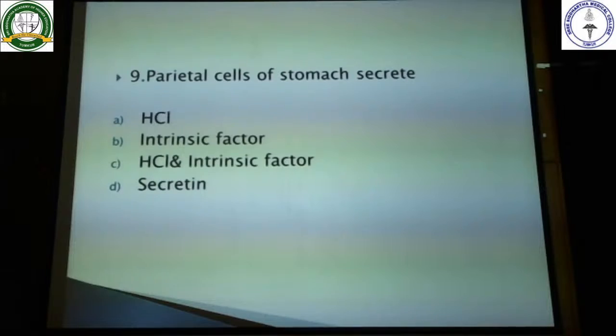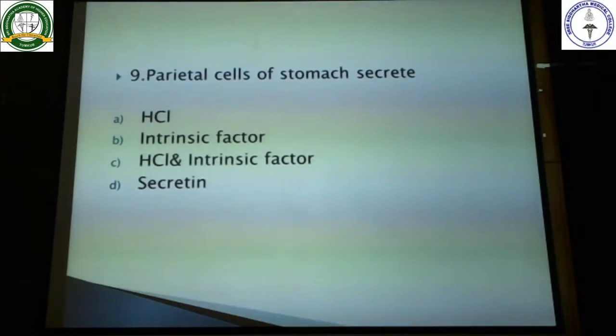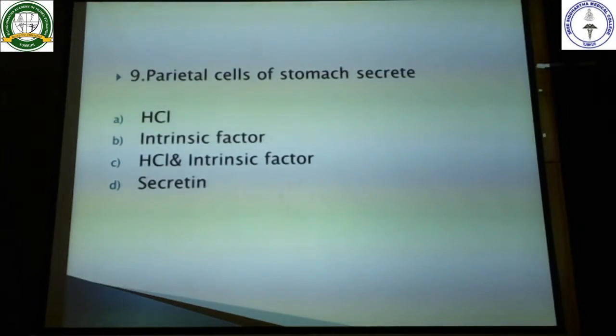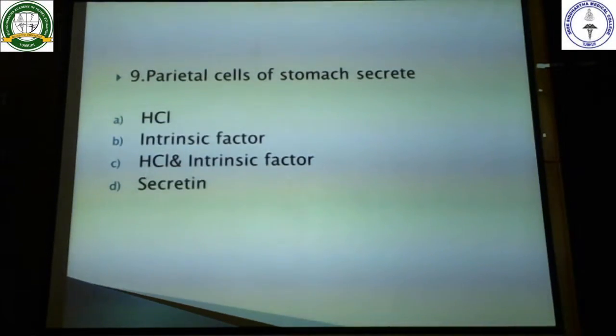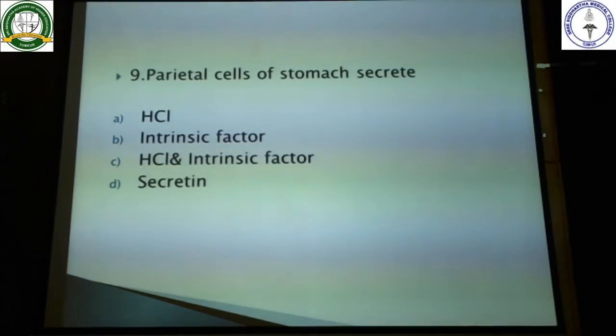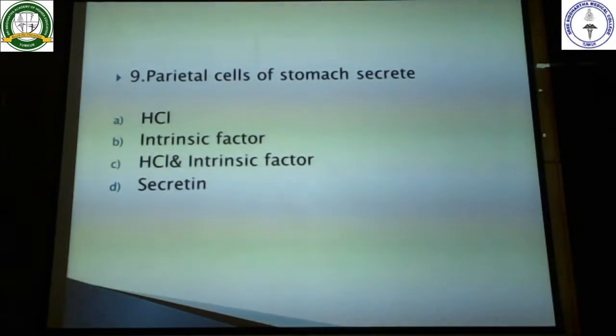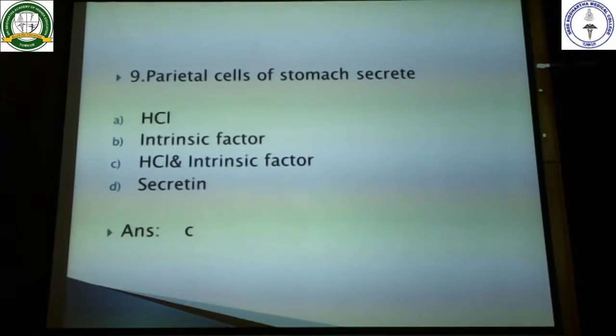Here, once you see the parietal cells of the stomach question, don't get excited and immediately tick the HCl option. Please see the other options also. You may lose a mark here by ticking only HCl because another option is also there, that is both HCl and intrinsic factor. So be very careful when this kind of question is being asked. That's why read all the options before ticking the answer. Right. So here the answer is hydrochloric acid and intrinsic factor, both of these. So coming to the next question.